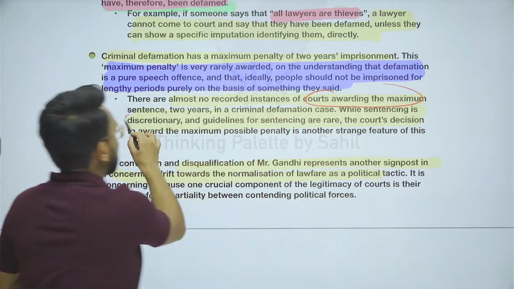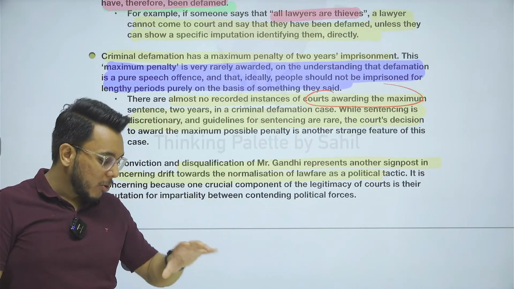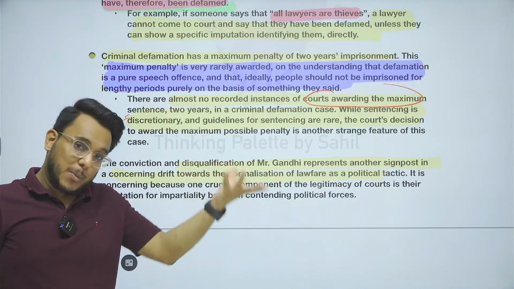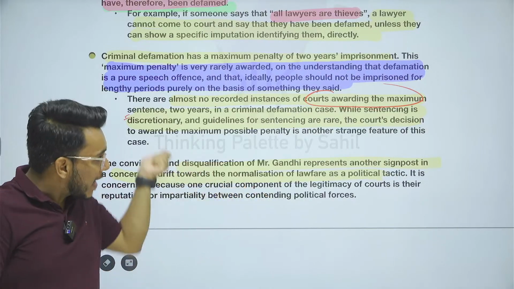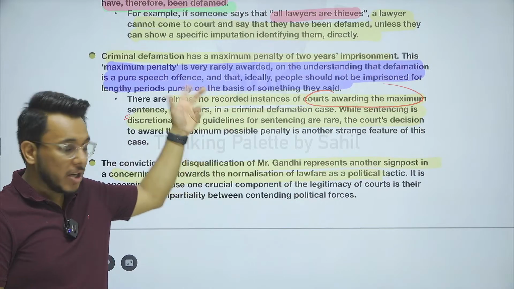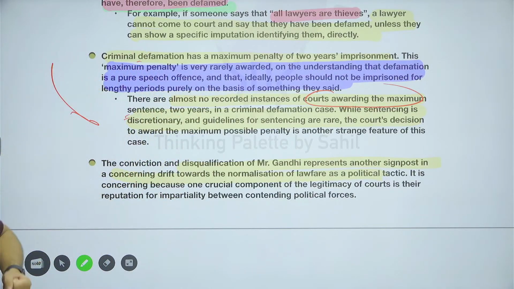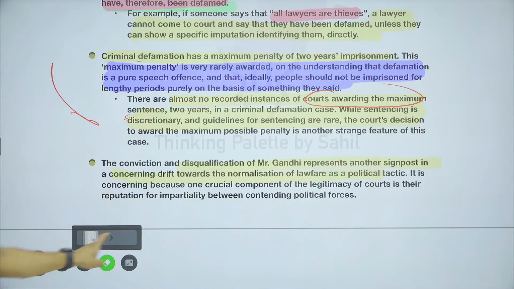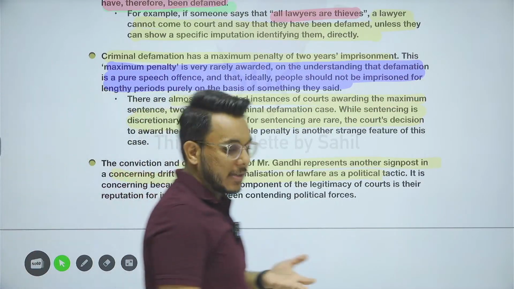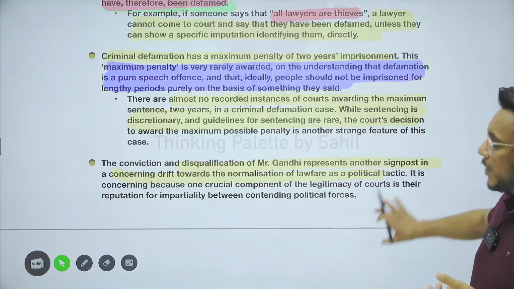And it has been said that there are no recorded instances when the courts have given the maximum sentence. Now incidentally, under the RP Act also, if a person has to be disqualified, 2 years is the minimum punishment. So here the maximum punishment has been given. There might be some kind of logic which is unknown, and this can be an example of lawfare that is being used. So this is disturbing in a healthy democracy. This is something that has been provided by the author. Okay, so that is all about this particular article, guys.